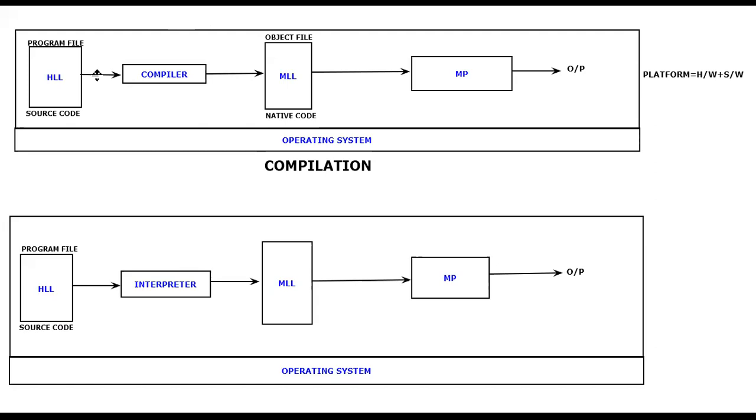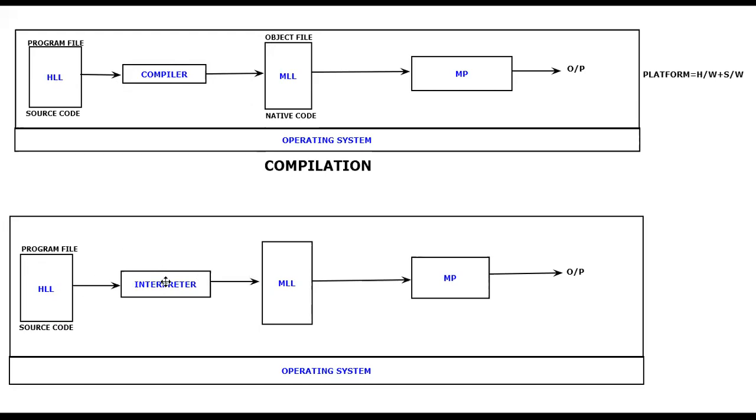Whenever you are going to give the high level language to the compiler, what is the duty of the compiler? In one shot it will convert the high level language into the corresponding machine level language. But what is the duty of the interpreter? It will also take the high level language and convert it into the machine level language, but not in one shot, rather line by line, it is going to convert.